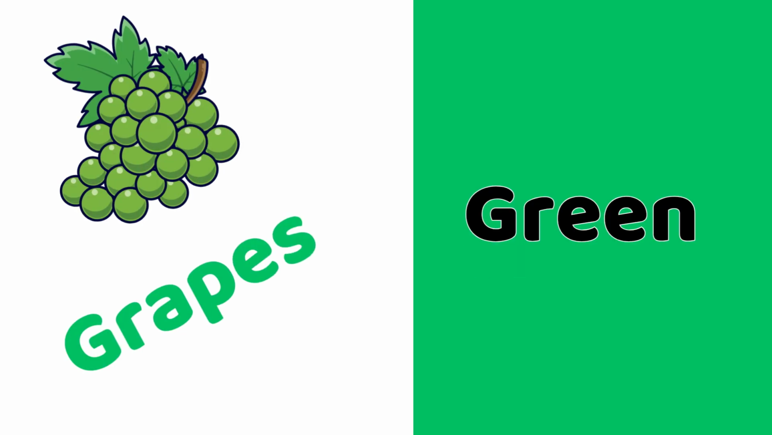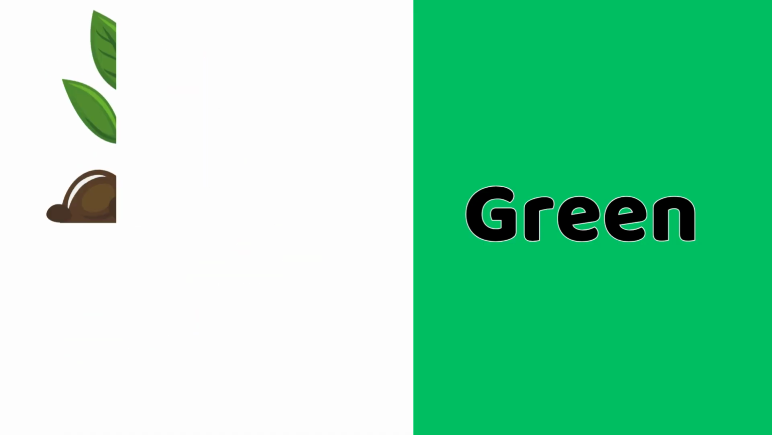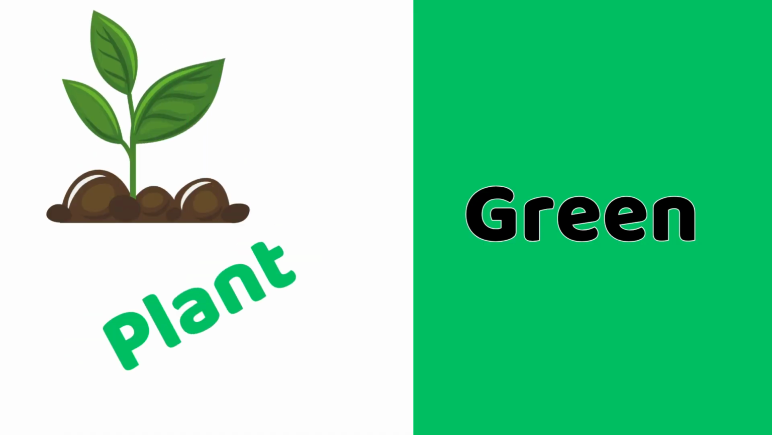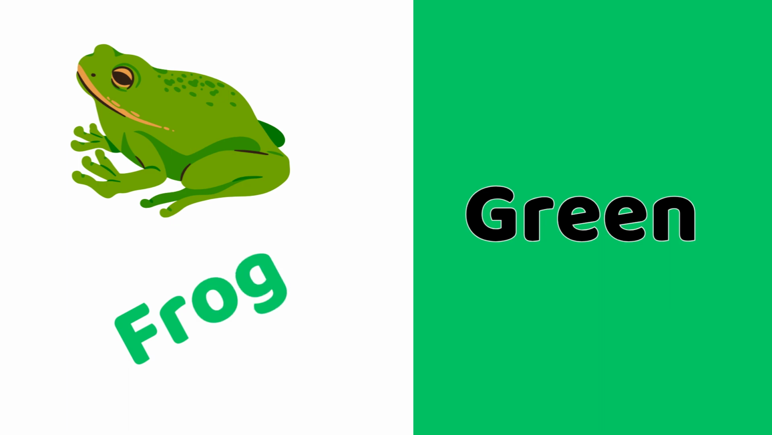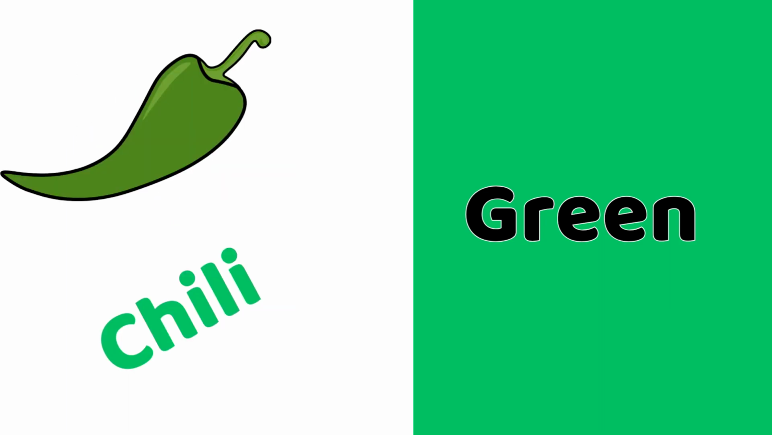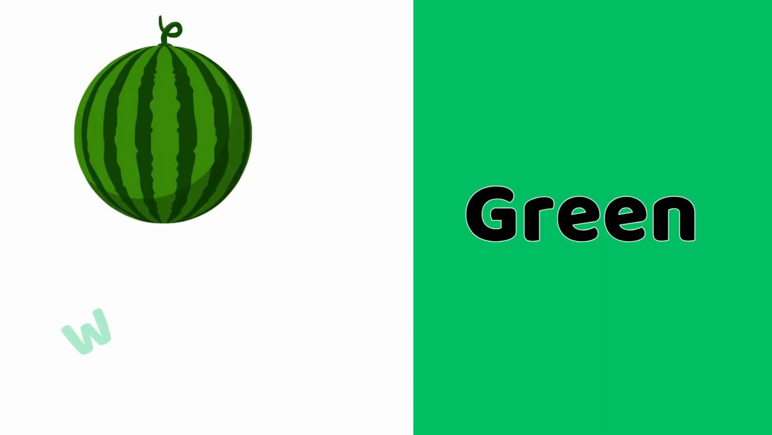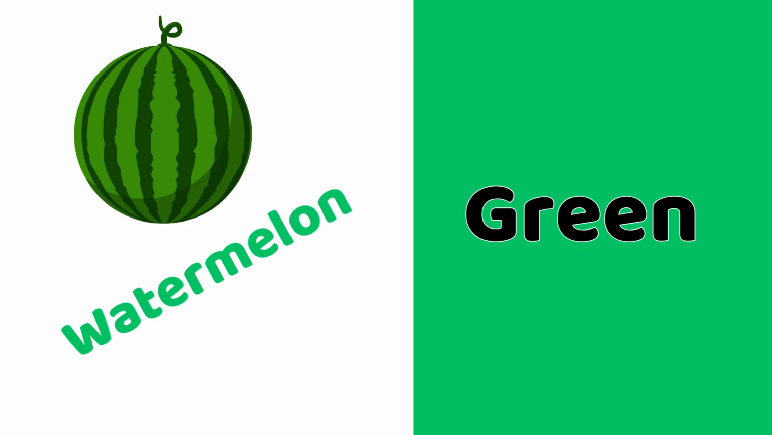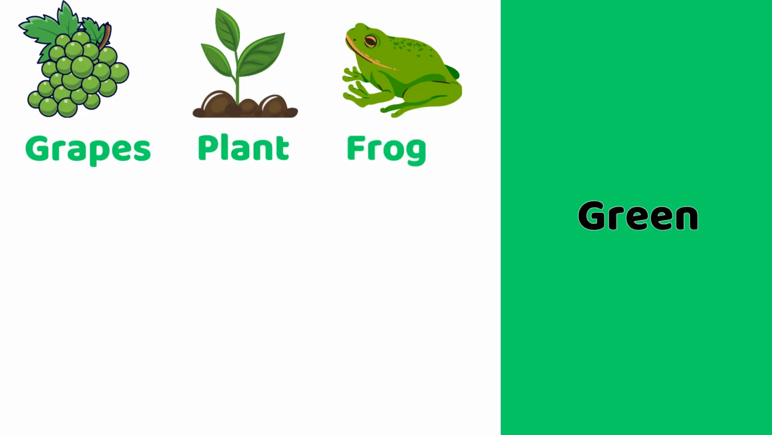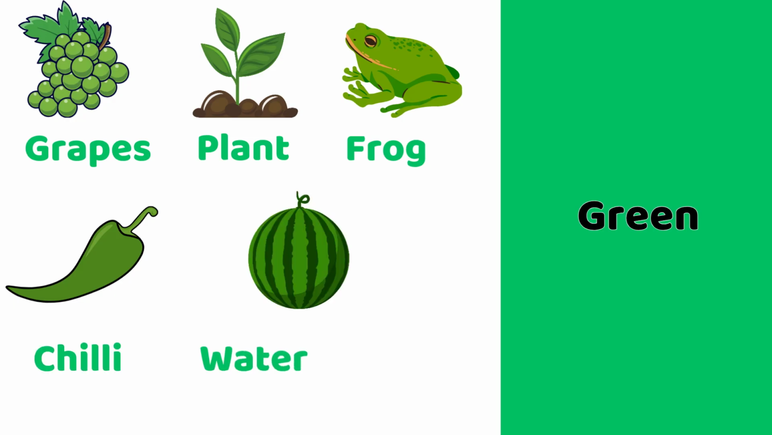Green, green. Grapes is green. Plant is green. Frog is green. Chili is green. Watermelon is green. Green grapes. Green plant. Green frog. Green chili. Green watermelon.